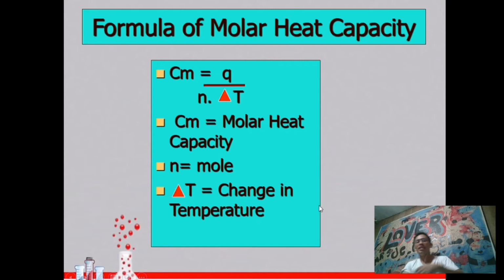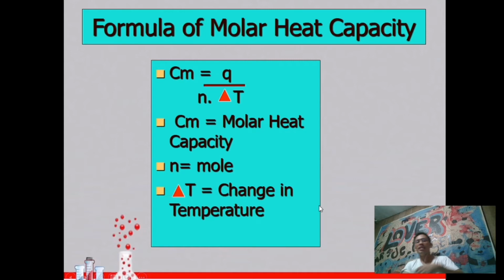Molar heat capacity is equal to Q divided by n, where n stands for mole, times delta T. Cm stands for molar heat capacity, n for mole, and delta T for change in temperature. So those are the formulas of specific heat, heat capacity, and molar heat capacity. This time, let's try to apply those formulas in a particular problem.